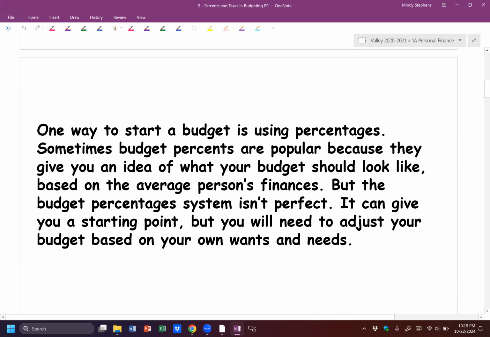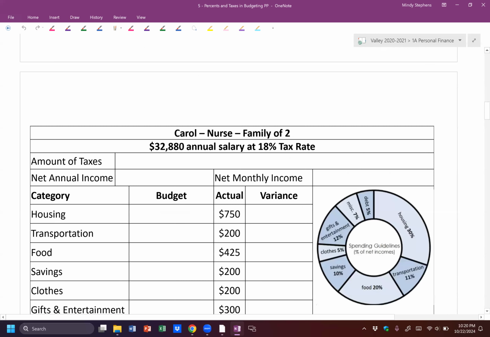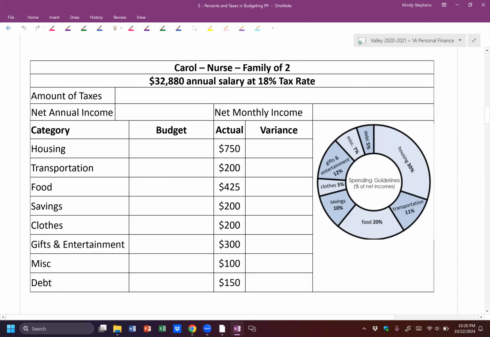So you could look up online the averages people spend for housing or groceries or gas, and then use that to get you started. But it's not going to be exactly what you spend. It will help you get started, but you still need to make adjustments based on what you're actually spending for yourself. So let's go to this first example and I'll show you how the percents work in budgets.